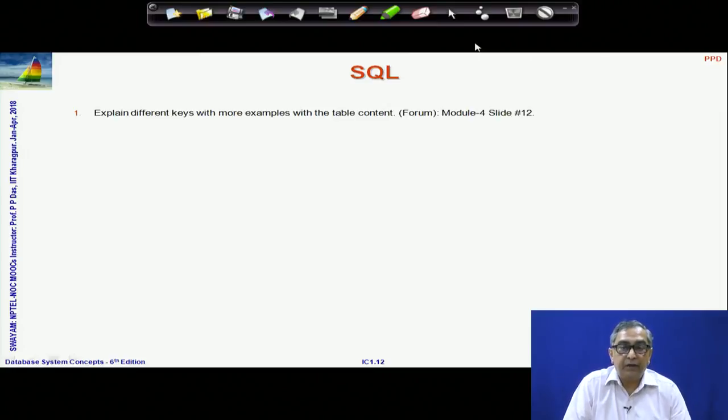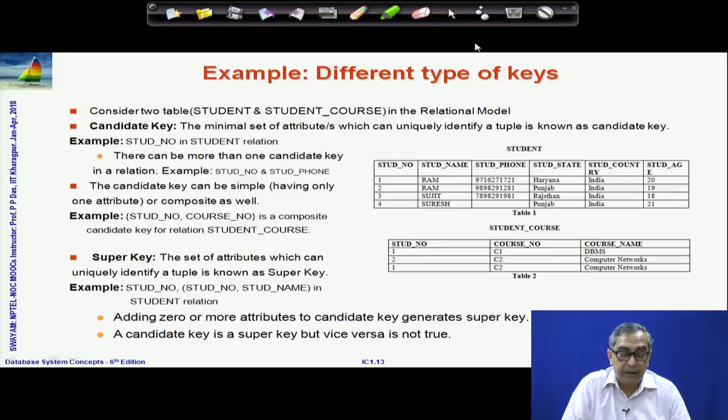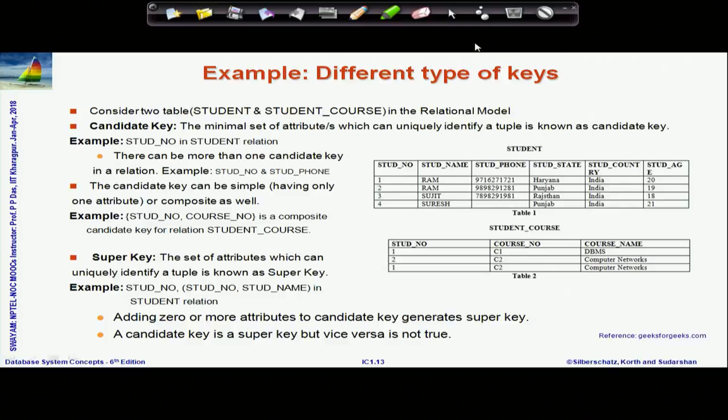There were questions on different types of keys, which was discussed actually in module 4. If you look at slide number 12, we will find the details again. So, here are again some examples. The key thing here, if you just think about the principles, first try to be clear about the concept of a key. It is one or more attributes, so that if I have 2 records that match on these attributes, then they must match on the rest of all the attributes. This is the key concept of a key.